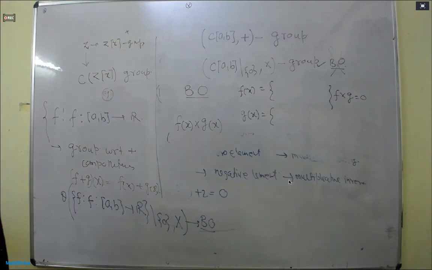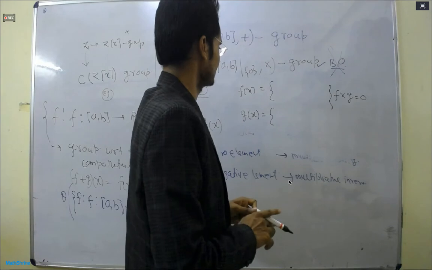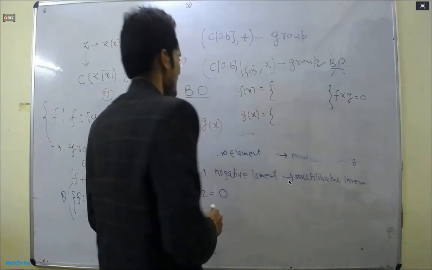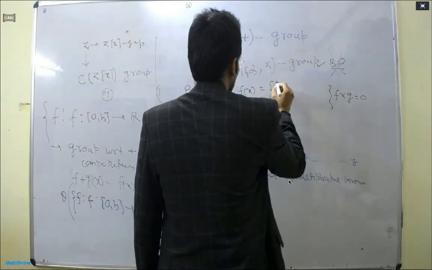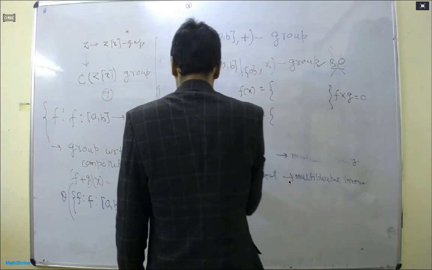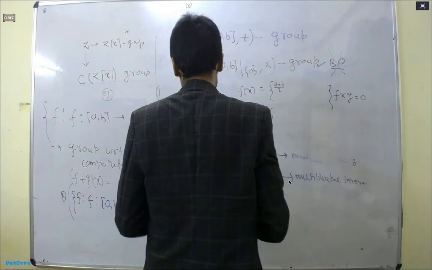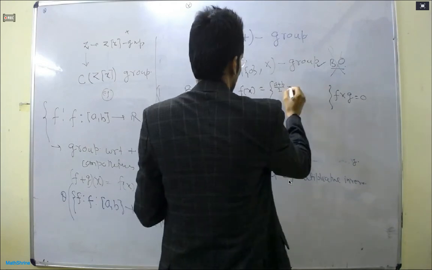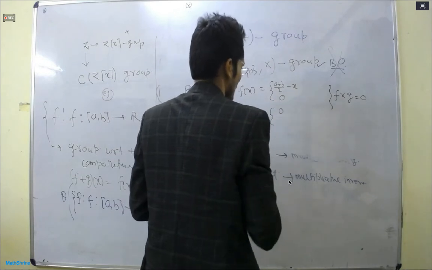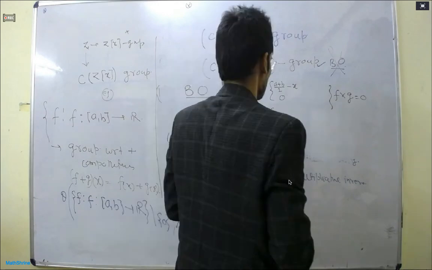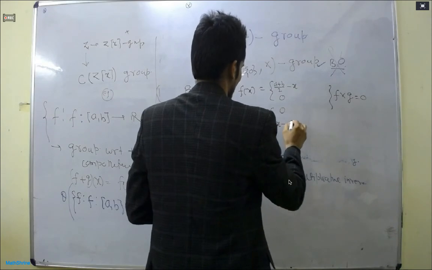Okay, so done, everyone? Let's write here. (A plus B) by 2, A and B minus X. You can write here 0. Here you write 0. 0 and X minus (A plus B) by 2.